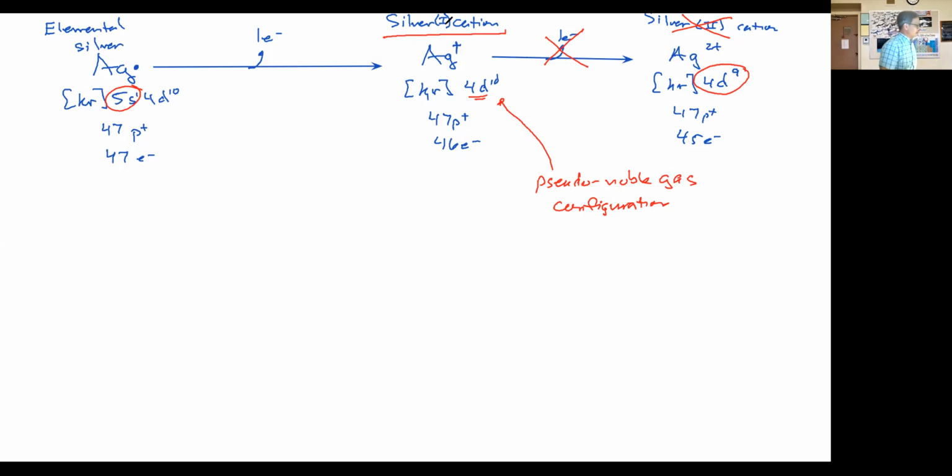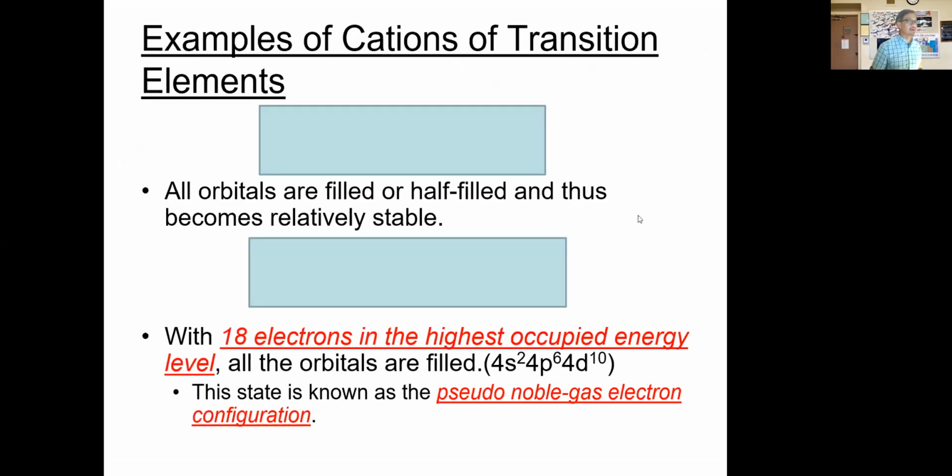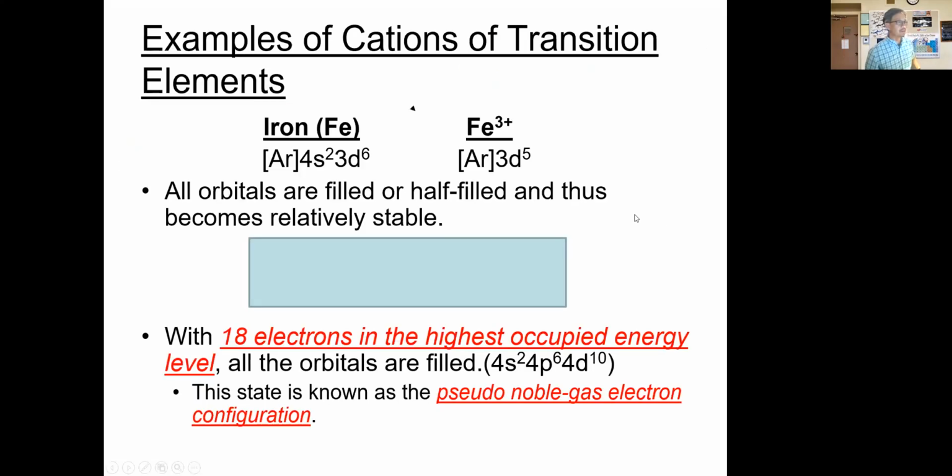Hopefully then you can see with these, and let me go ahead and save this for us. So let me go ahead and open up. Hopefully you'll be able to see that when we talk about these ions here, the elemental iron and the iron 3 plus here, we can already see that it will form because these two electrons will be lost.